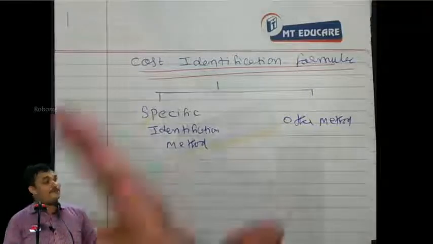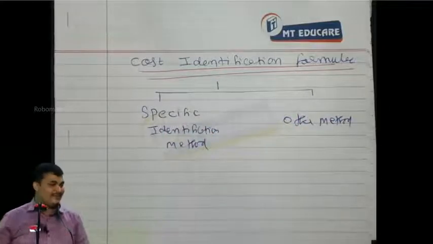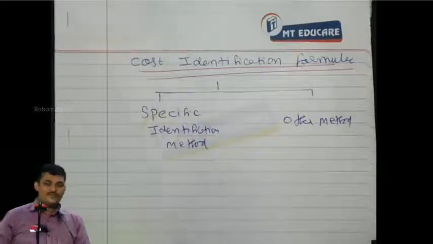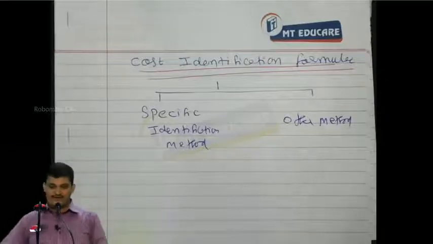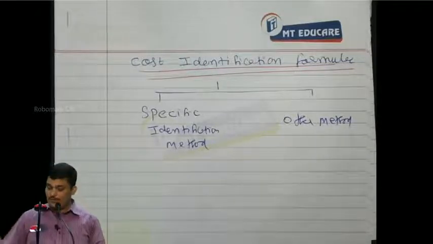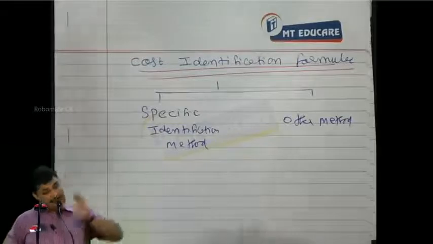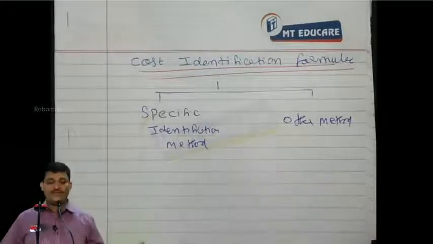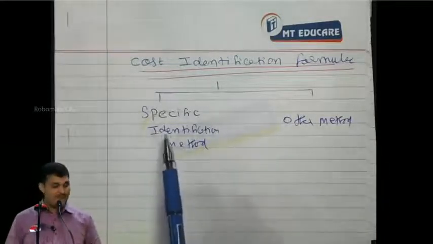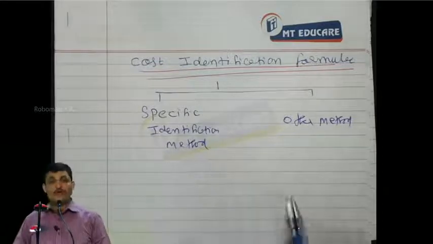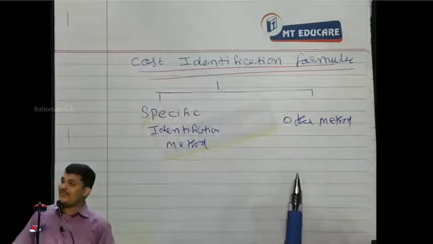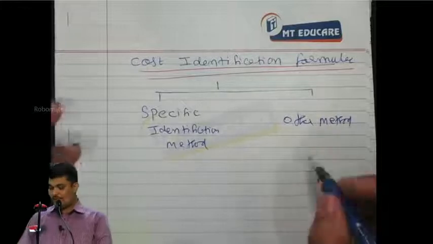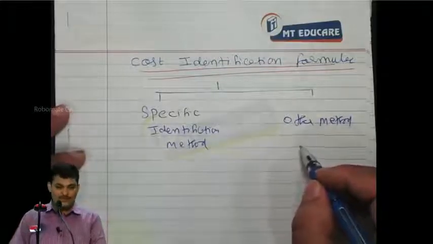When it is not possible, no sir, I have not separated such things. In the manufacturing sector also, they keep on manufacturing. They do not know at what price it got manufactured. If it is separable, some manufacturing company where it is separable, they will follow the specific identification method. If it is not separable, if it is homogeneous natured goods, then what do we do? We follow formulae. Shall we?